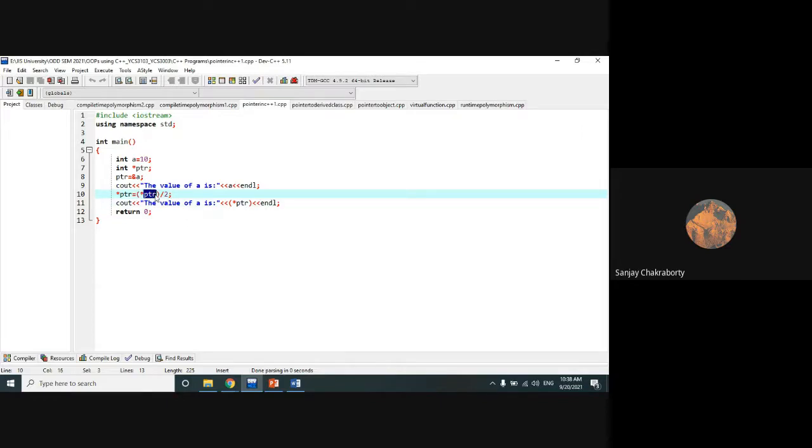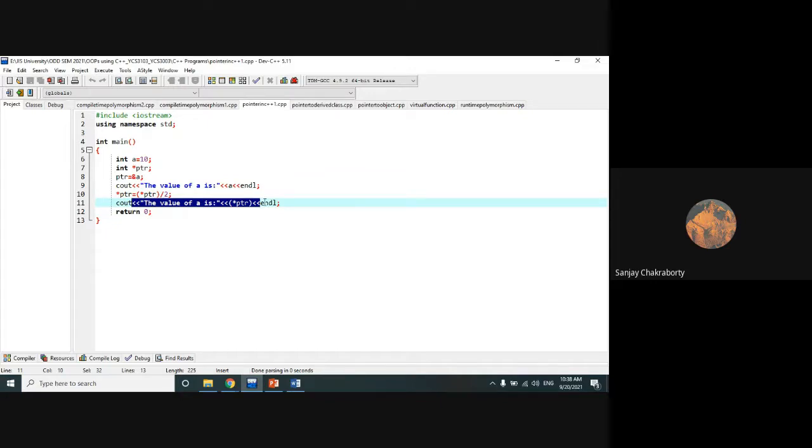If you print ptr, it will return the address, and if you print *ptr, it will return the value at that address. So *ptr refers to the value of A: 10 divided by 2, that means 5. This new modified *ptr will store the value 5 instead of 10, and here it will print the value 5.